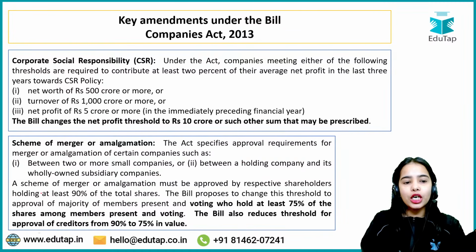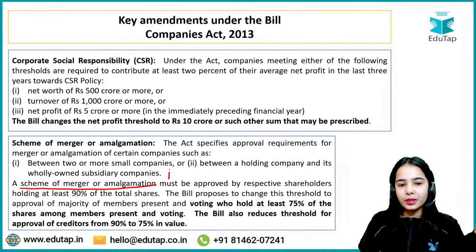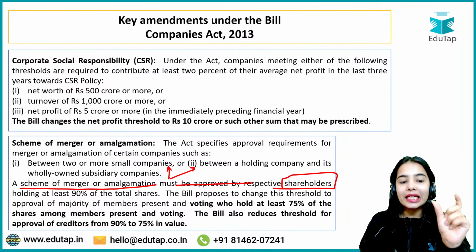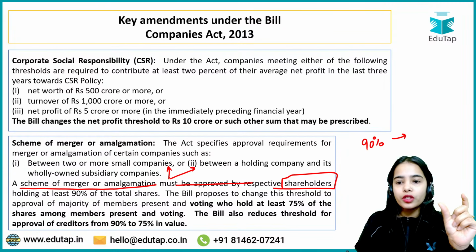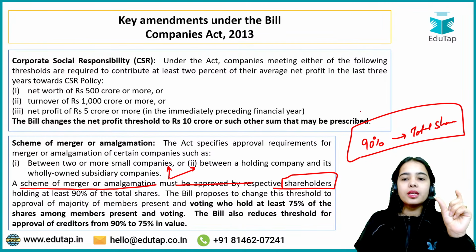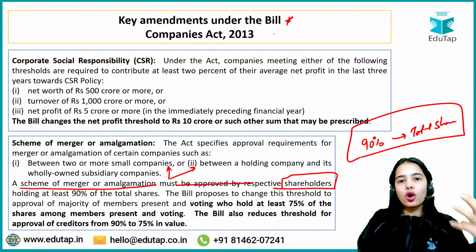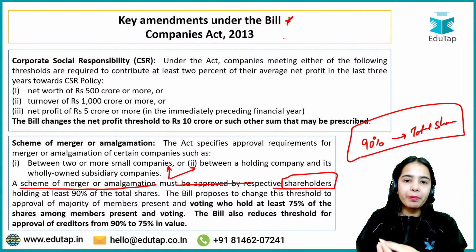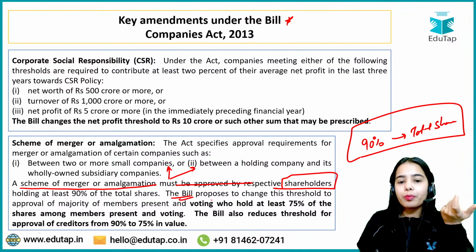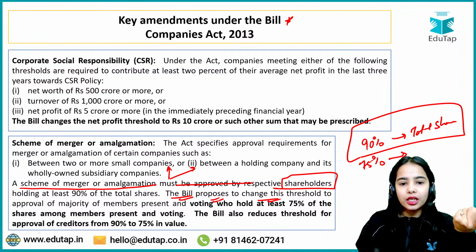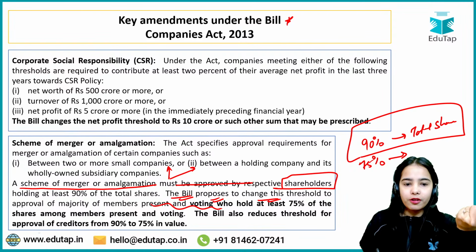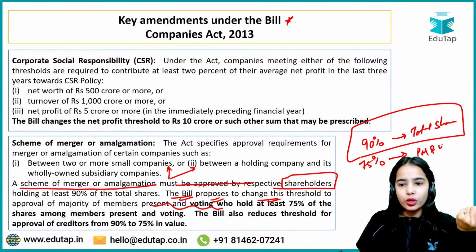What are the approvals? A scheme of merger or amalgamation must be approved by respective shareholders holding at least 90% of the total shares. So this was the criteria before. Now the bill, that is the Corporate Laws Amendment Bill, proposes to change this threshold to 75% of the total present and voting members.